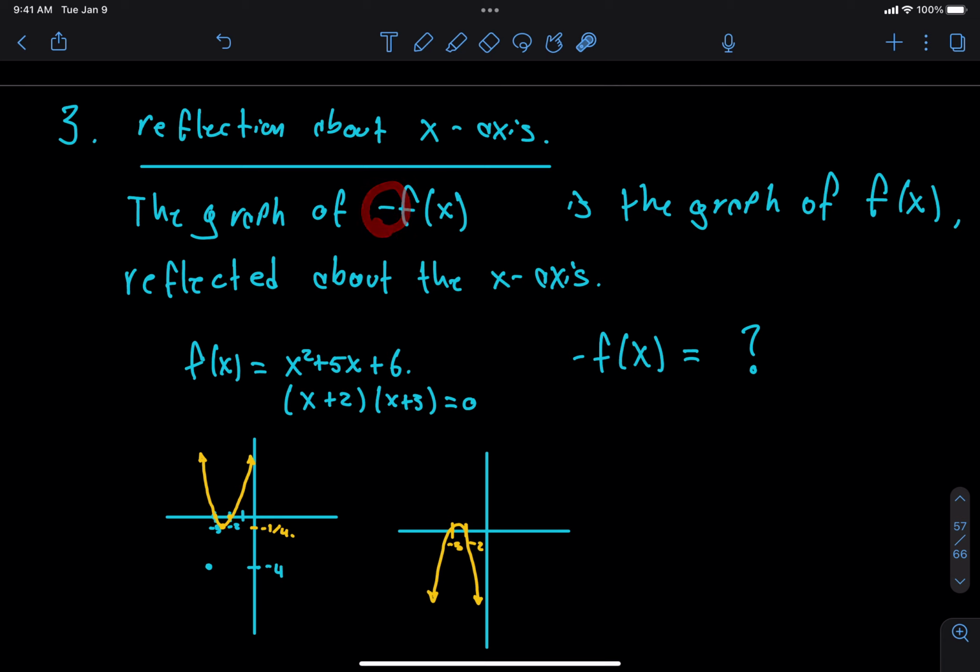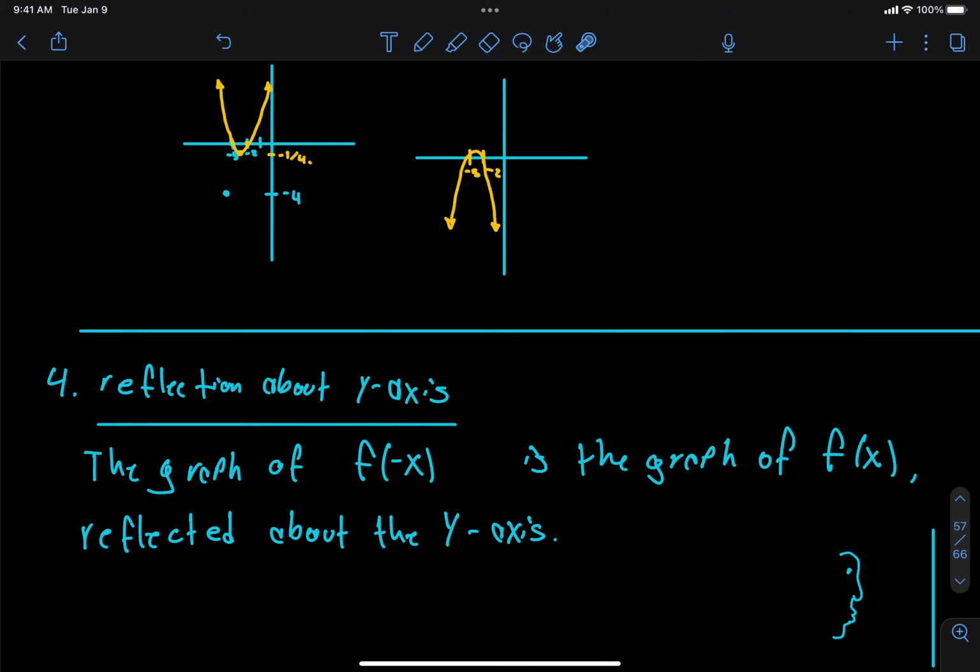So you're starting to notice everything outside has to do with the up and down world, whether we add, whether we make it negative, whether we multiply by a number. It's all going to correspond to the up and down world. And everything that happens inside the parentheses is going to be in the side-to-side world, okay?